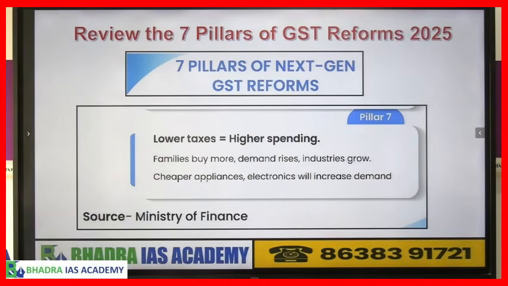What is the idea of government, right? All these things, information is given by Ministry of Finance. So the same things I have shared with you. Exam में ये topic आ सकता है. What are the 7 pillars of the economic reforms, the GST reforms announced in 2025?